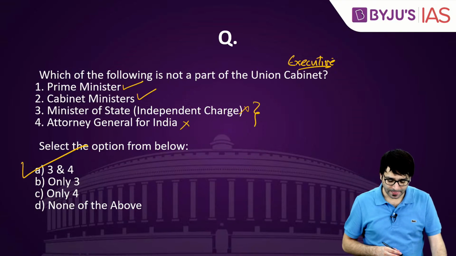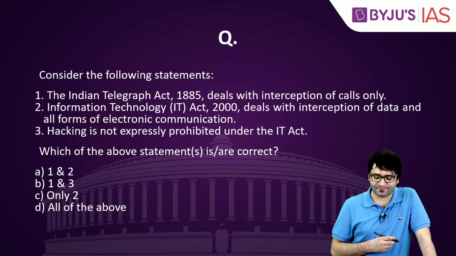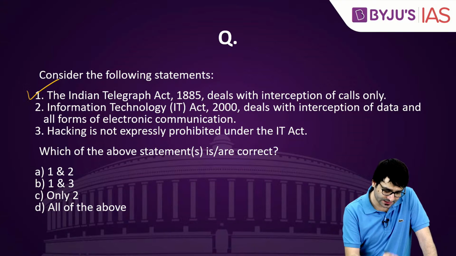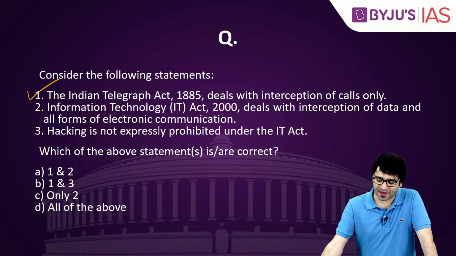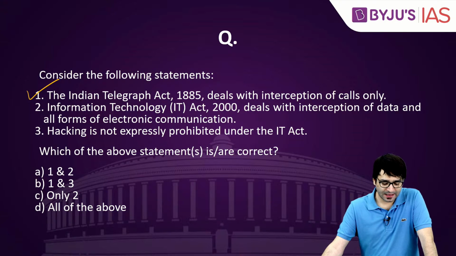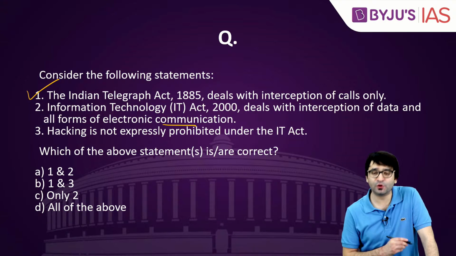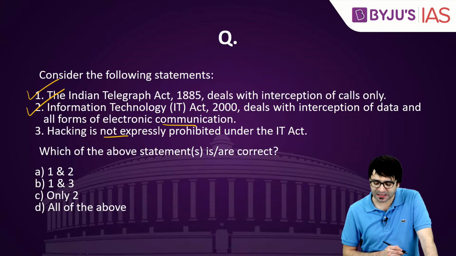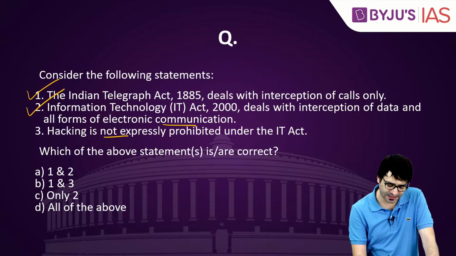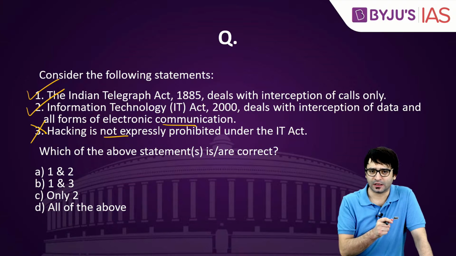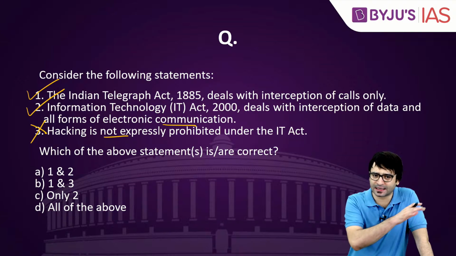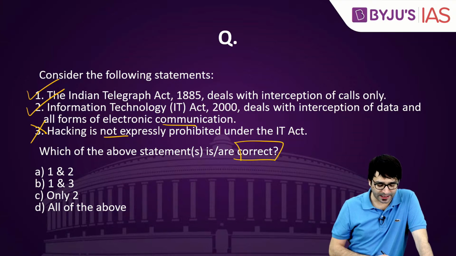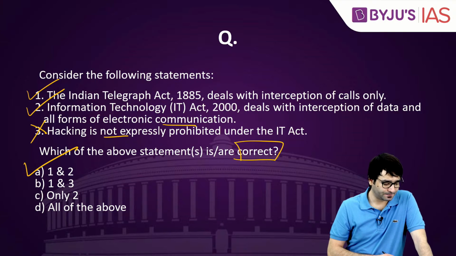Now let's look at the questions. Consider the following statements. The Indian Telegraph Act 1885 deals with interception of calls only, which is phone tapping. This is correct. The Information Technology Act 2000 deals with interception of data and all forms of electronic communication. Correct? Absolutely yes. Hacking is not expressly prohibited under the Information Technology Act. This is wrong. Explicitly, hacking is prohibited under the IT Act. Hacking is not allowed. Surveillance is legal. Which of the above statements is or are correct? 1 and 2, A is the right answer.